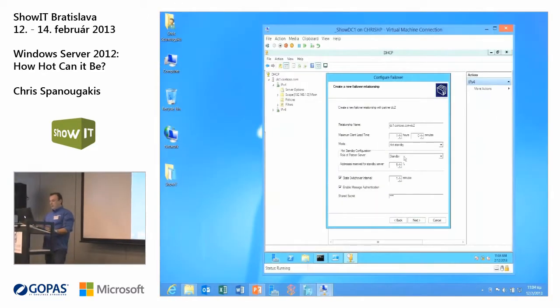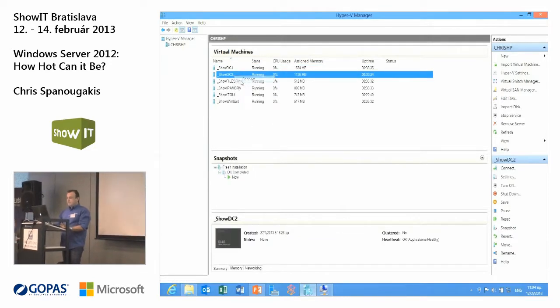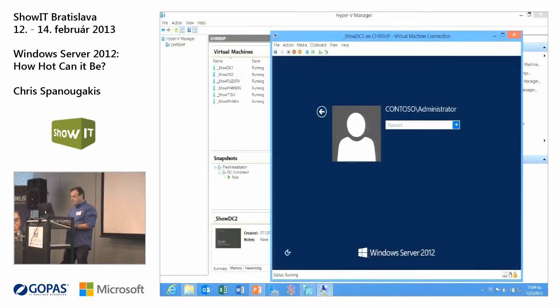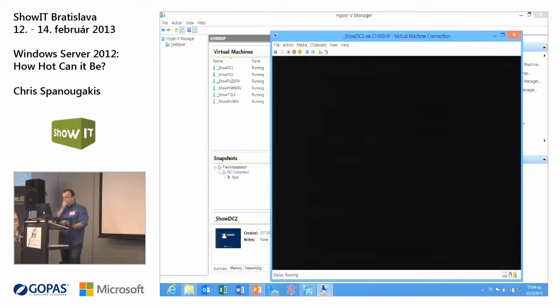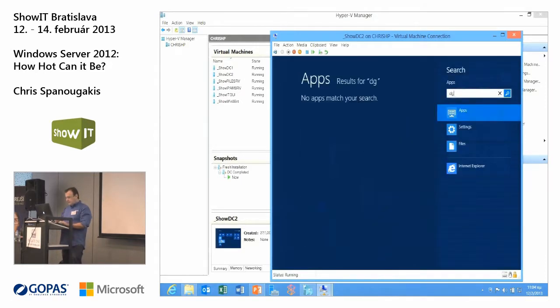So, I just want to show you my second DHCP server. It's this one. Let me log on. So, where is DHCP? Just type it, guys.